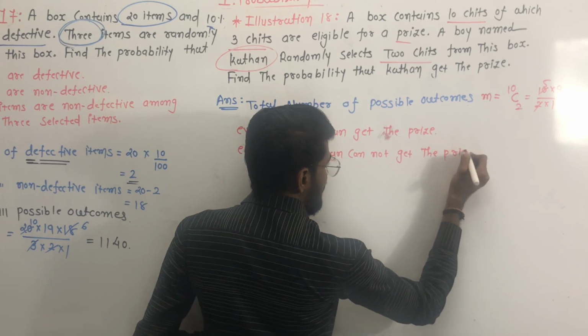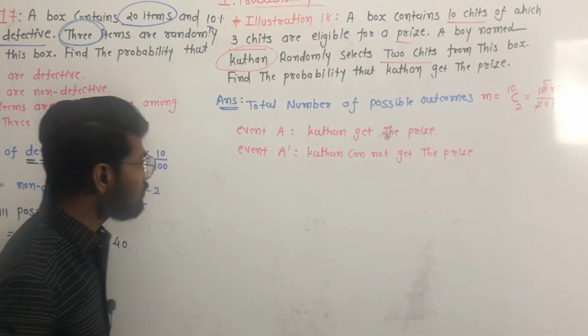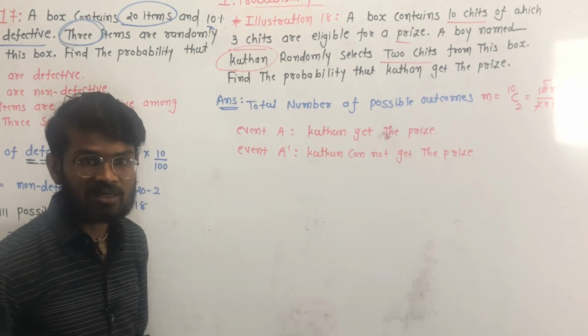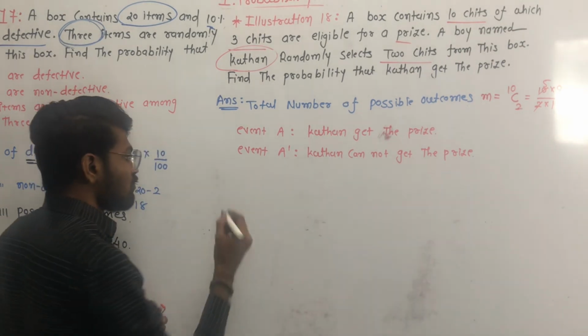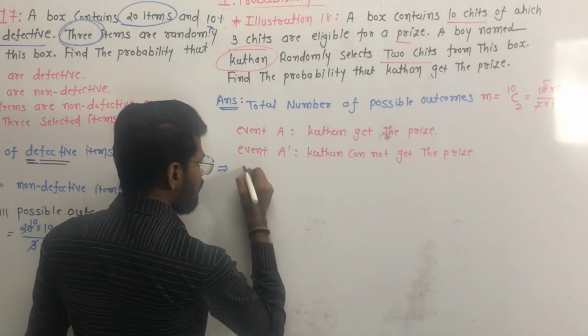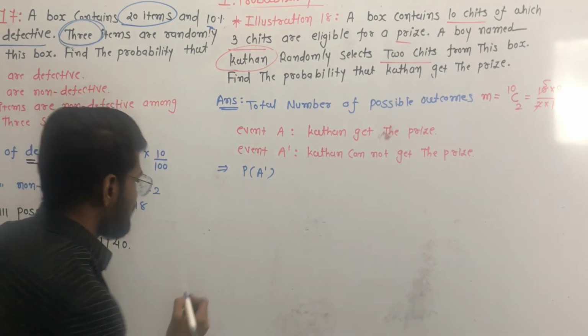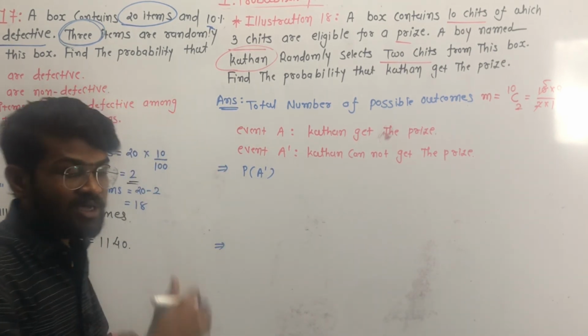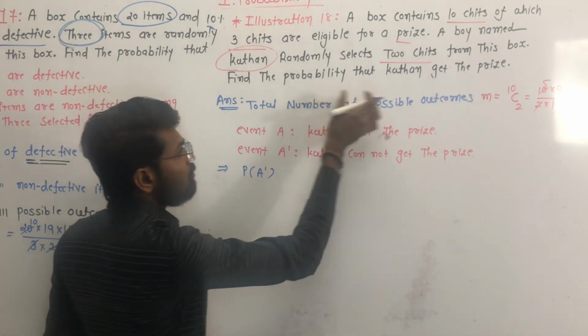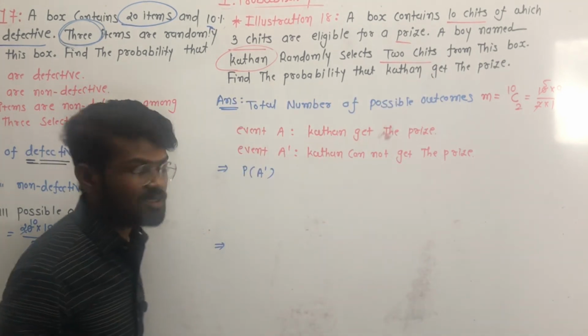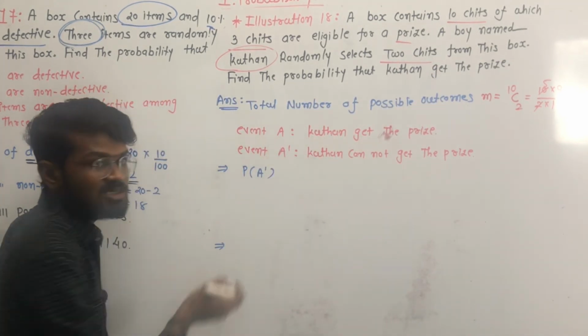Now we find the probability of the complement, event A dash. But actually we have to find the probability that Kathan gets the prize, and this event is called A.